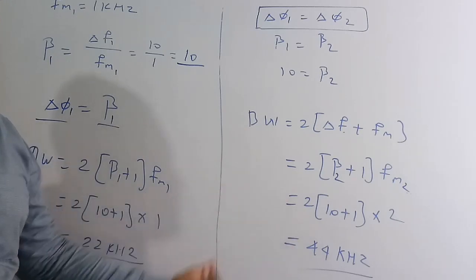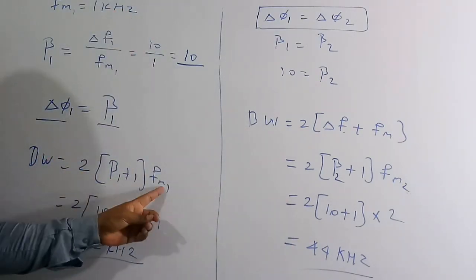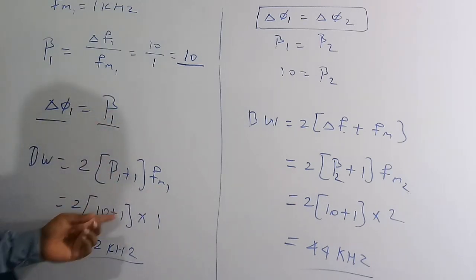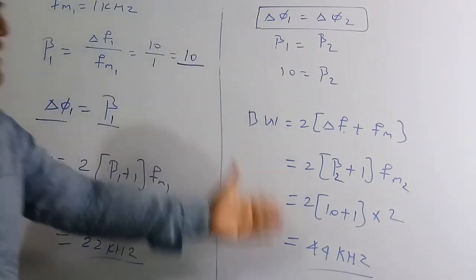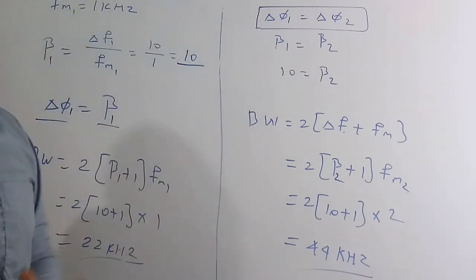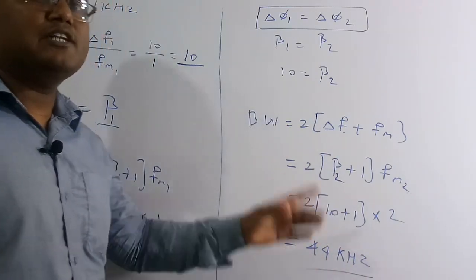But still if you want to find the bandwidth for the first case, it is the same formula, 2 into (beta 1 plus 1) into FM. So beta 1 value we know which is 10 and FM1 is 1 kilohertz. So therefore for the first case the bandwidth is 22 kilohertz and for the second case the bandwidth is 44 kilohertz. But in the question they asked what is the bandwidth for the second case. So therefore 44 kilohertz is the correct solution of this question.